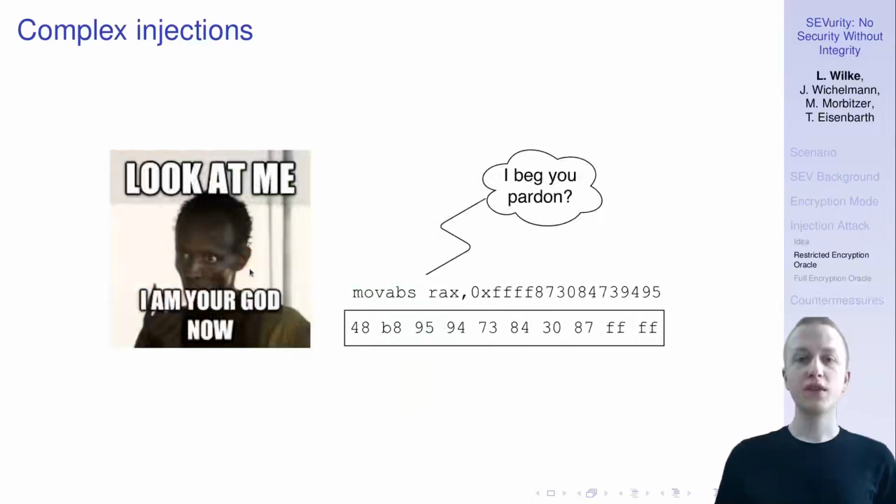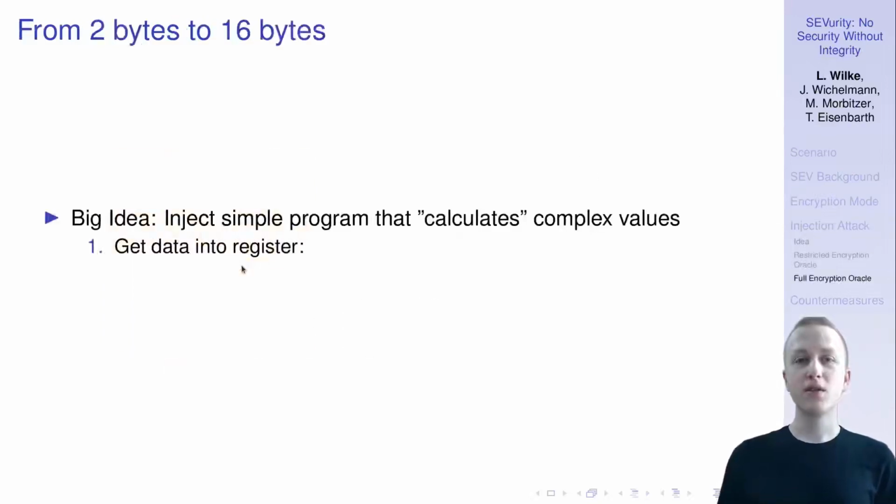However, there are limitations to this approach, and that is because x86 features many instructions that are actually longer than 2 bytes. And in addition, we're having a really hard time accessing a specific memory address because memory addresses are simply too long. We cannot inject them into a program. And yeah, to work around this, we came up with the idea of, okay, let's just inject a simple program into the VM. And by simple, I mean that the program only consists of instructions that have at most 2 bytes, so that we can actually inject.